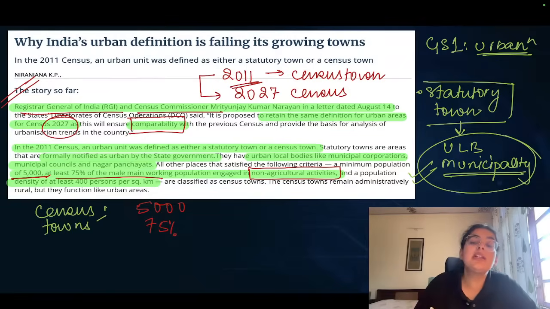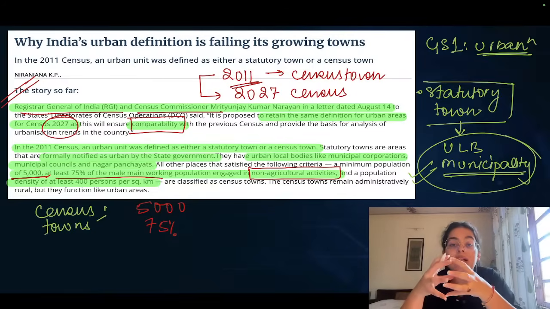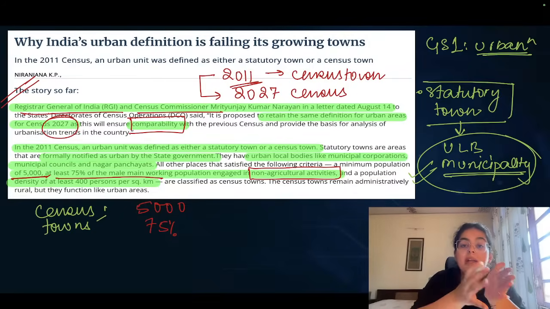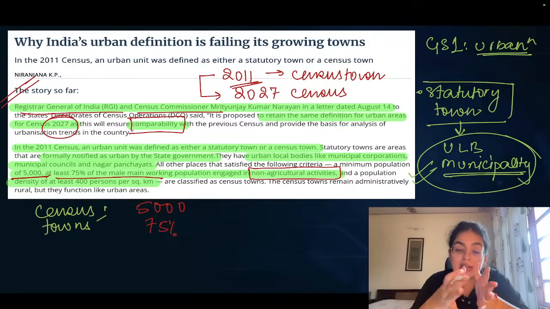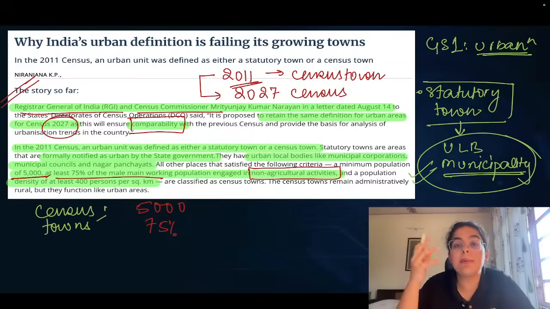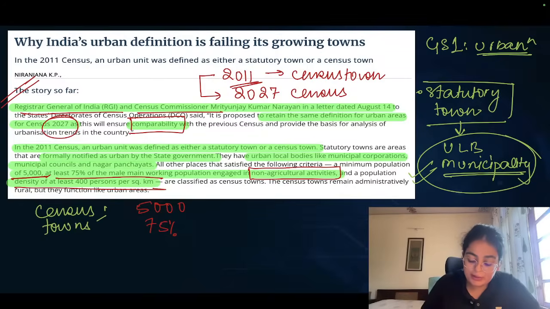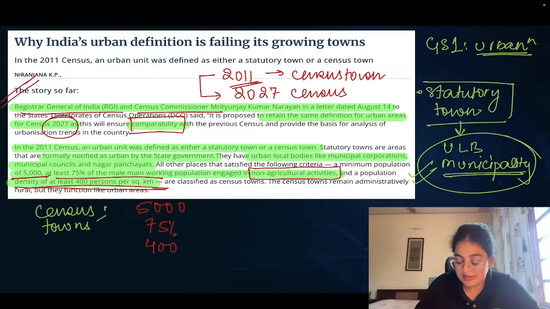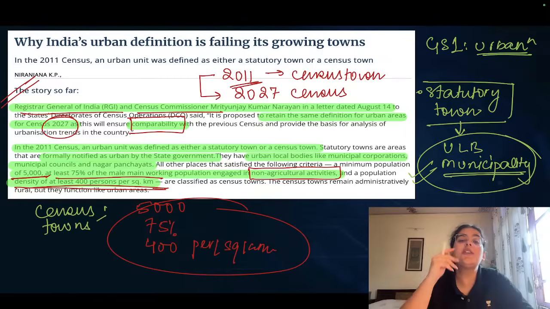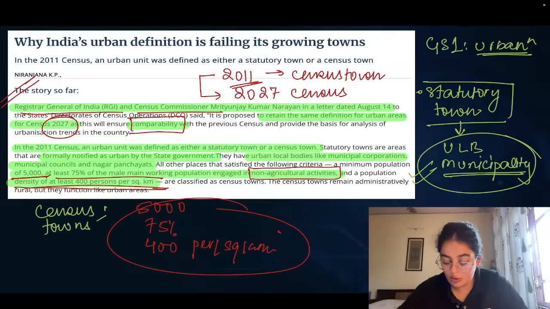And the density of the population. That means urban areas are supposed to be densely packed. People are living very close to each other. There is hardly any land left, unlike in the rural areas. Therefore, the density, the people per unit area, should be around 400 persons per square kilometer. These are the three aspects. If a region fulfills these three aspects, then that region is also called a census town, right?